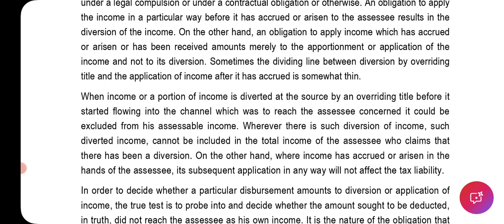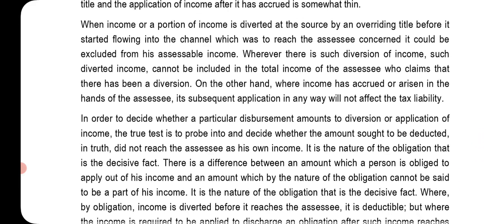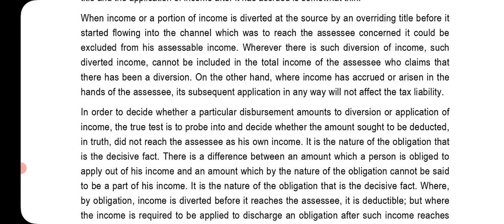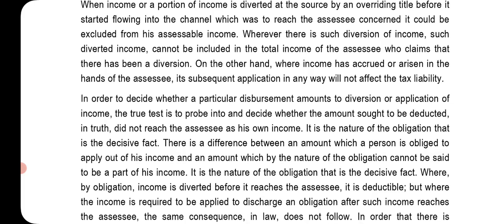Sometimes the dividing line between diversion by overriding title and application of income after it has accrued is somewhat thin. When income or a portion of income is diverted at the source by an overriding title before it starts flowing into the channel which was to reach the SSC concerned, it could be excluded from his assessable income. Wherever there is such diversion of income, such diverted income cannot be included in the total income of the SSC who claims that there has been a diversion. On the other hand, where income has accrued or arisen in the hands of the SSC, its subsequent application in any way will not affect the tax liability.